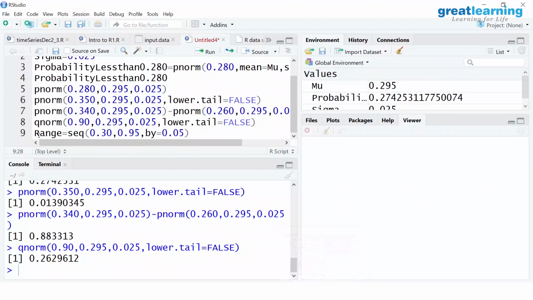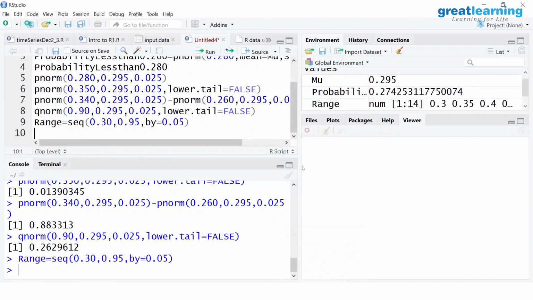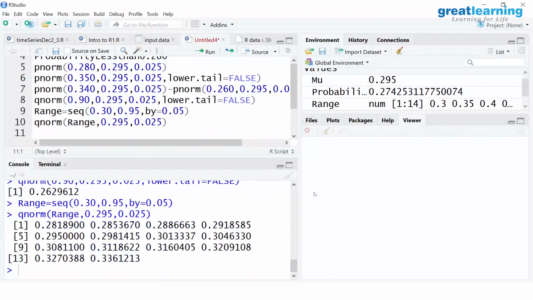I declare this, and then I say Q norm, comma 0.295, comma 0.025. I can get all the ranges, different weights for each range. Then if I declare data.frame, I can get a table.